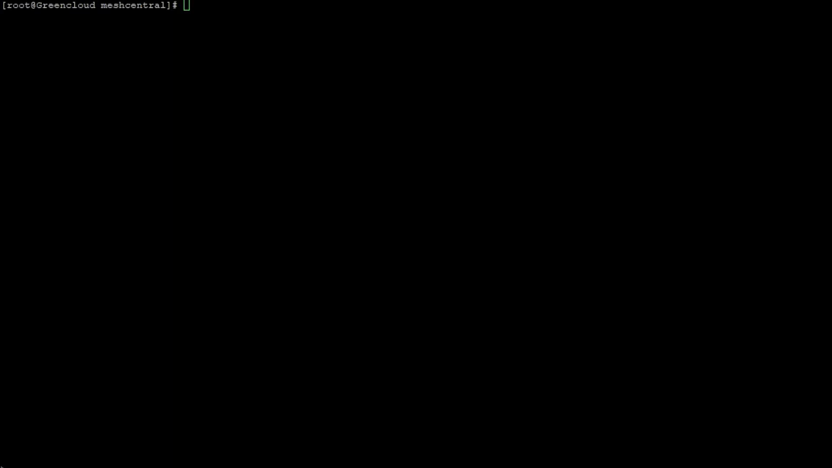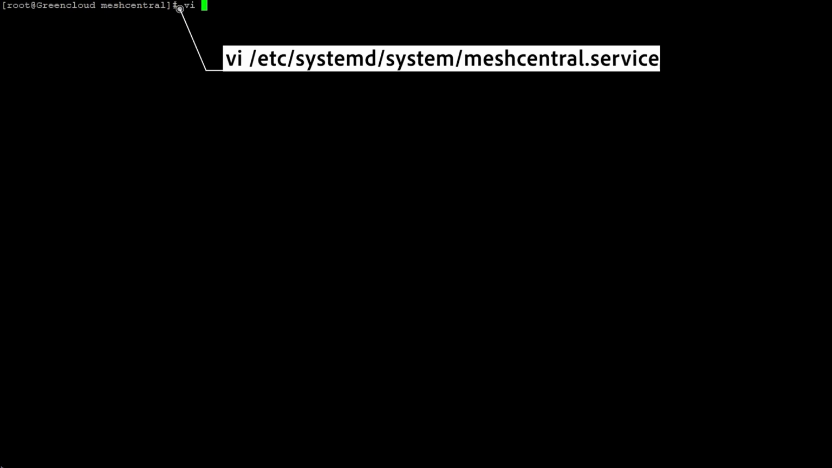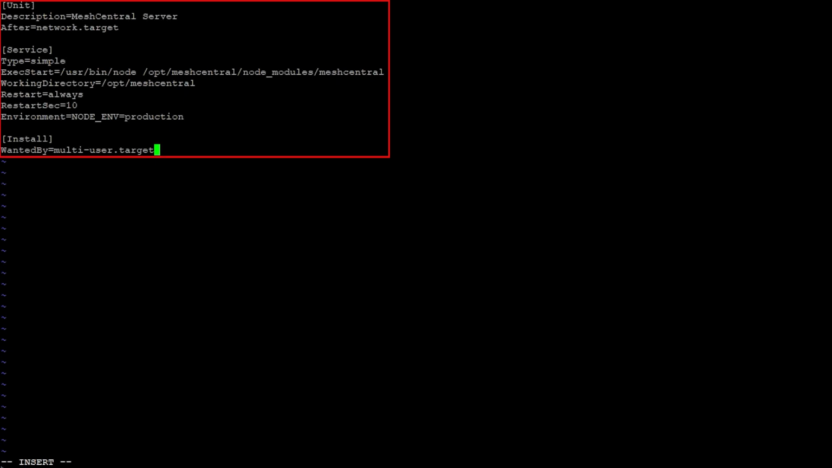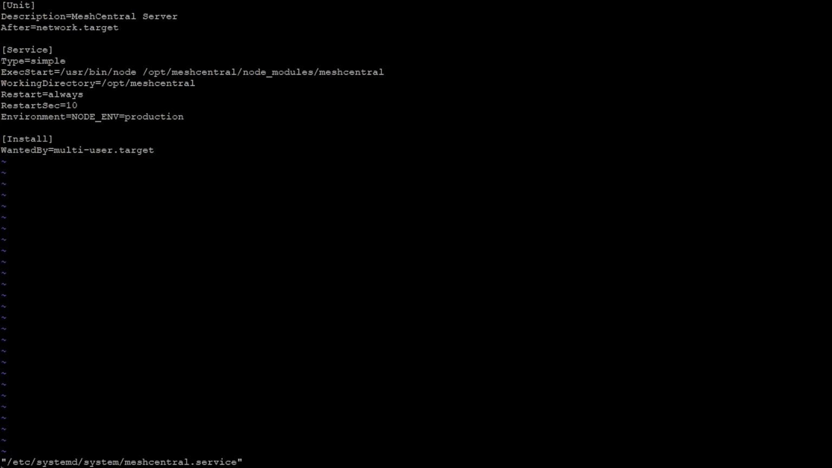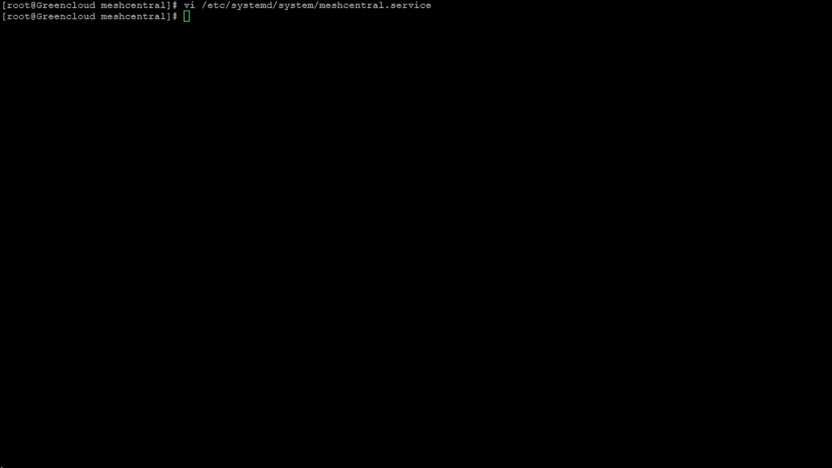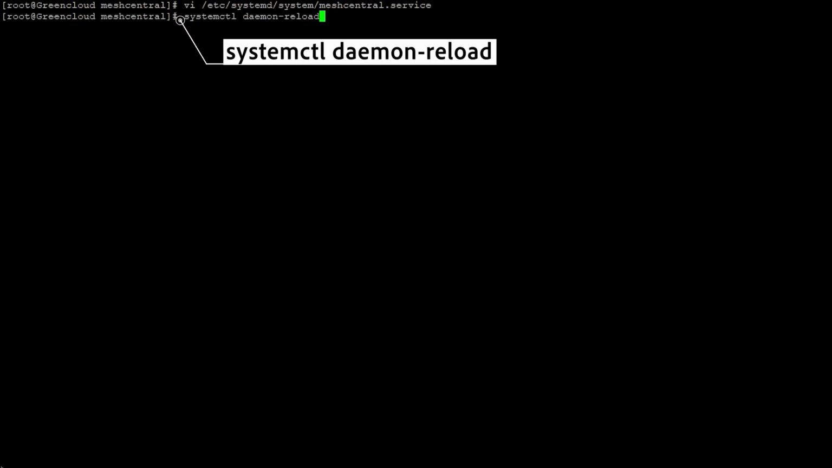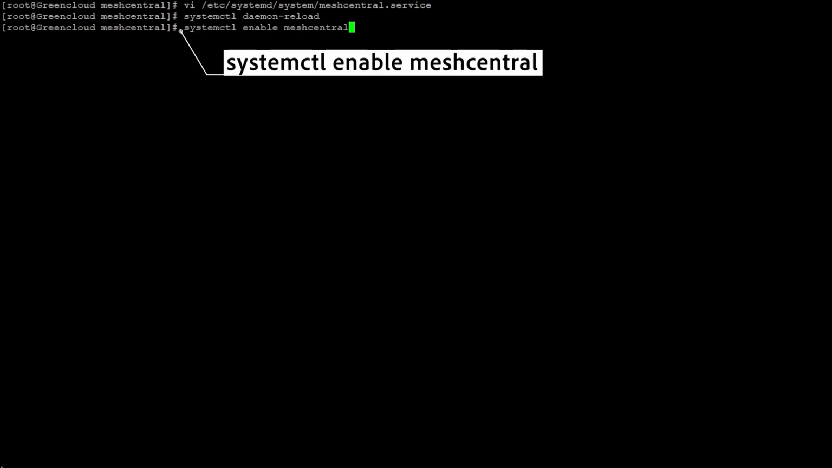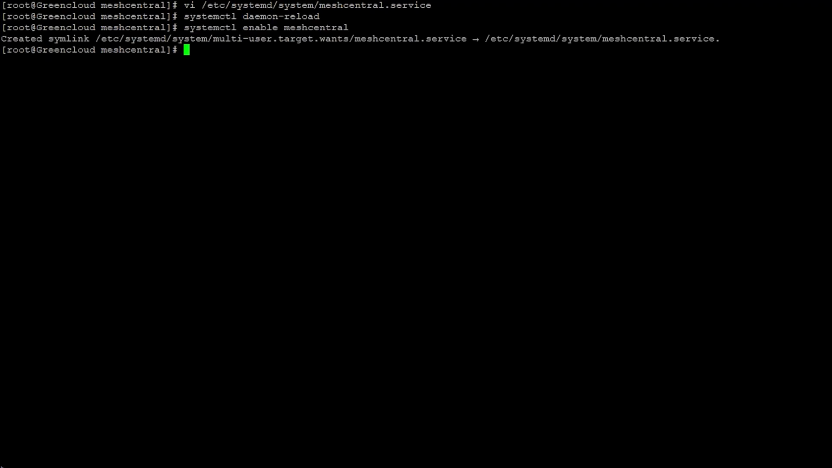Next, create the systemd service file. Paste the following configuration. Continue to reload systemd. Then, enable MeshCentral at boot. After that, start the service and check the service status.